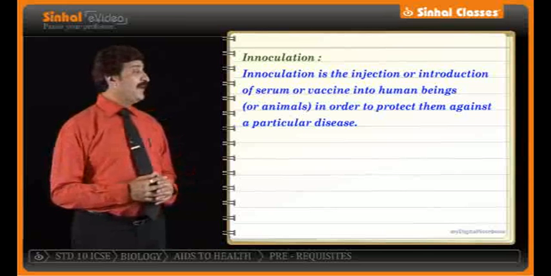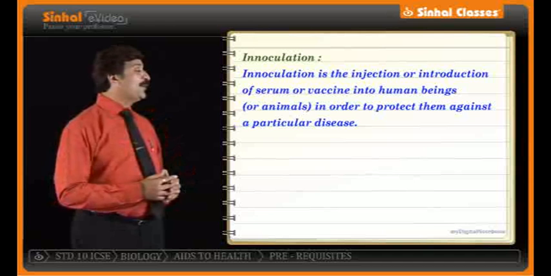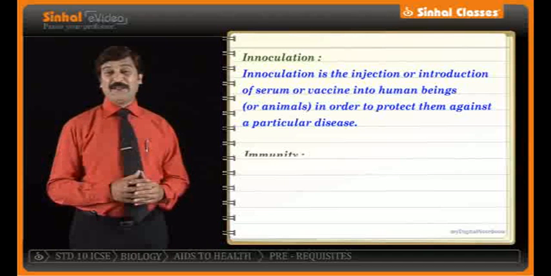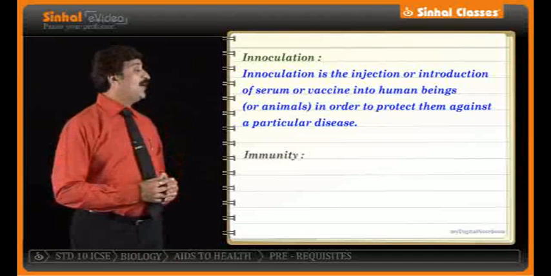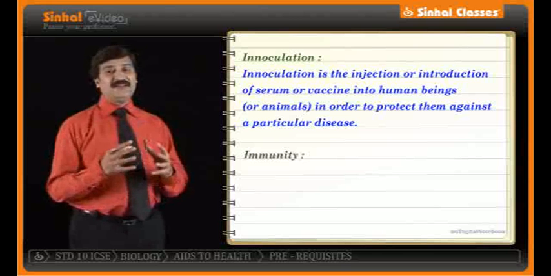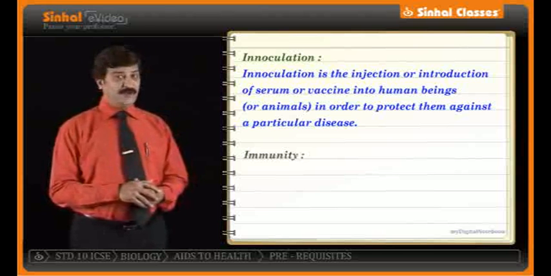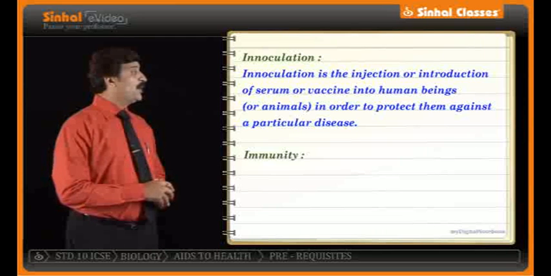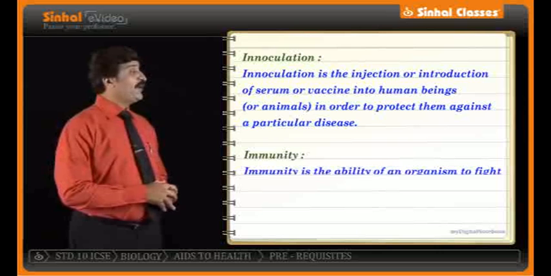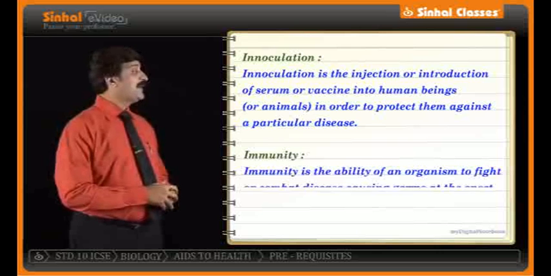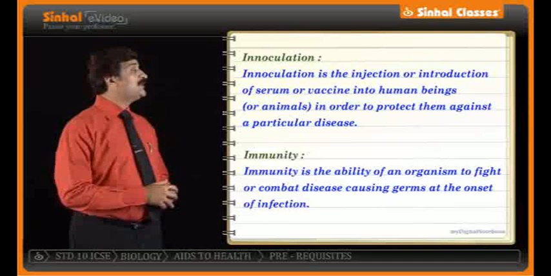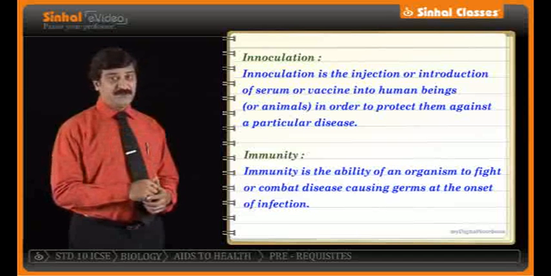Let us move further with some more terms that we need to know, with words like immunity, immunology, immunization, disinfectants. So, on the monitor, the meaning of the word immunity for you. What is immunity? Immunity is the ability of an organism to fight or combat disease-causing germs at the onset of infection.